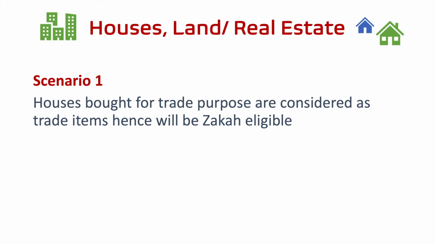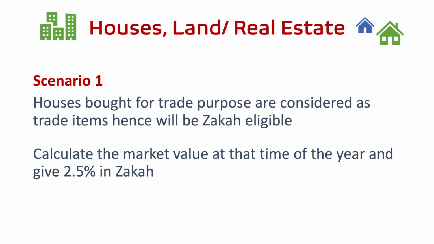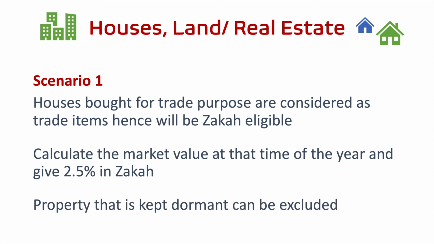The houses and real estate that is actively in the market at that time has a value attached to it, and you have to pay zakat on that value, which is 2.5%. Now, if the property is kept dormant, it's not in the market right now, and it's not actively for sale, then those dormant properties can be excluded from the inventory of real estate.